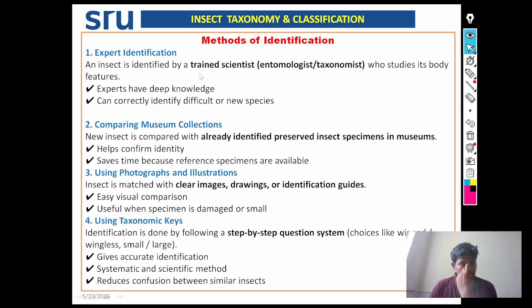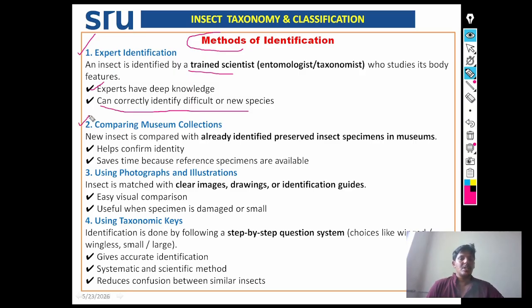See here in detail methods of identification. Expert identification: an insect is identified by a trained scientist, entomologist, or taxonomist who studies its body features. This expert has deep knowledge and can correctly identify difficult or new species.